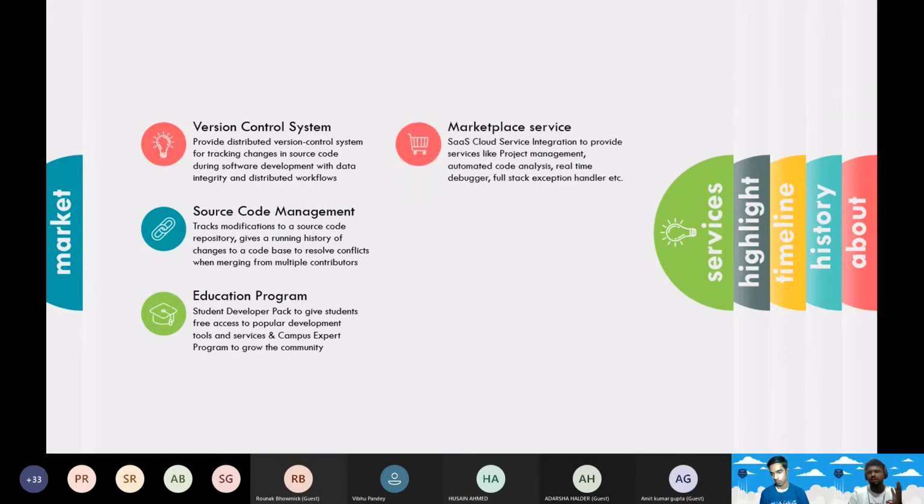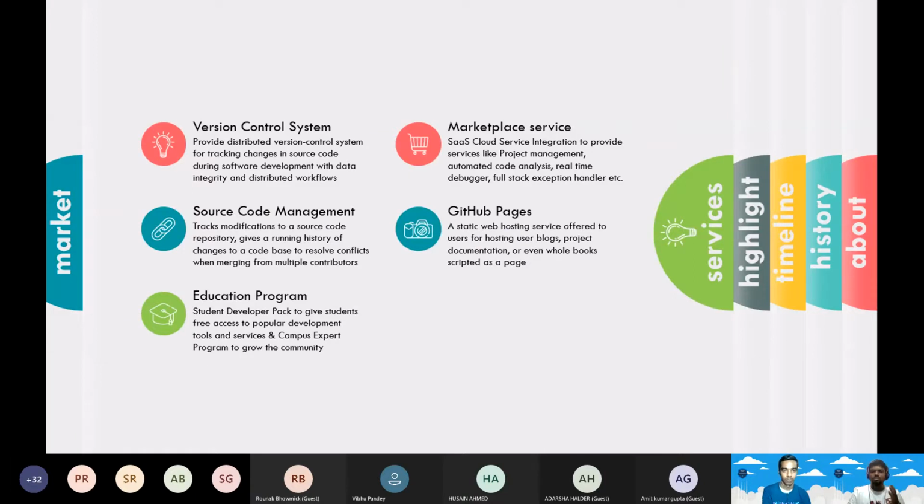And also GitHub has a Marketplace for software as a service. Then it has GitHub Pages. So that will be our main focus today, a static web hosting service offered to users for hosting user blogs, project documentation, or even books. And to be very honest, you can host your website through GitHub Pages in one line.